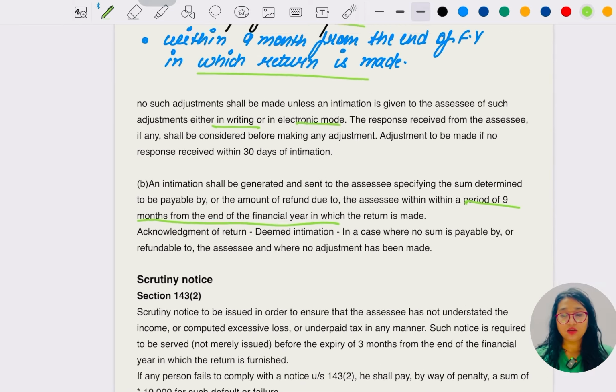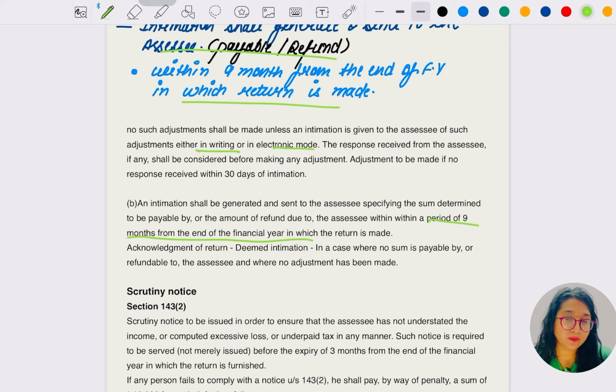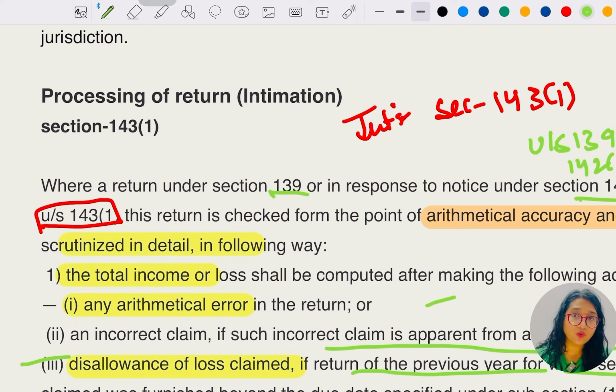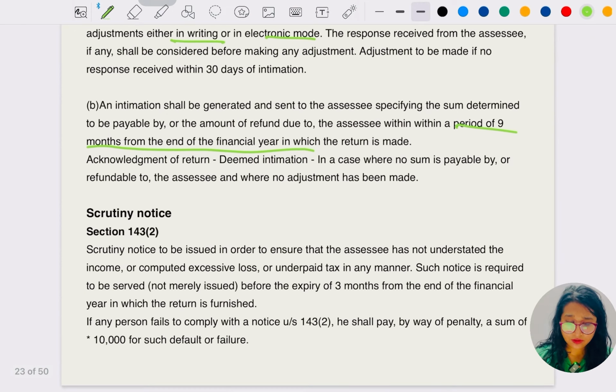Simply, can I say the adjustment cannot be made without informing the assessee, right? And there is a time limit. Within this time limit, the reply is to be sent back to the assessing officer by the assessee. And within the 9th month, the intimation is to be made, at the end of the financial year in which the return was made. Hope everything up to this was clear, and this section was saying that due to some disallowance or arithmetic error, the assessing officer is going to make the adjustment. Okay, so let's go for the scrutiny notice.